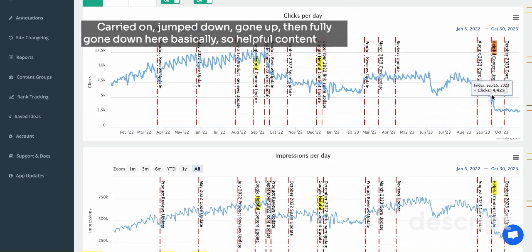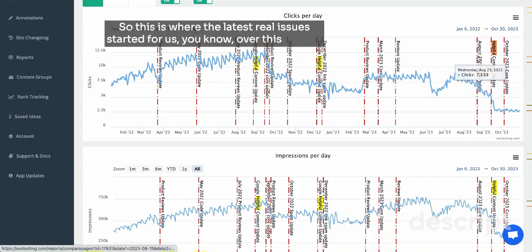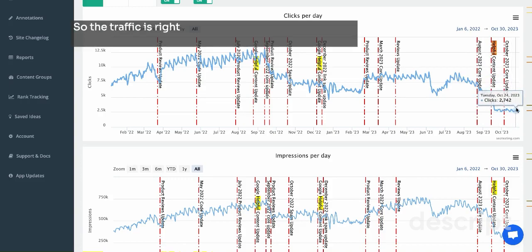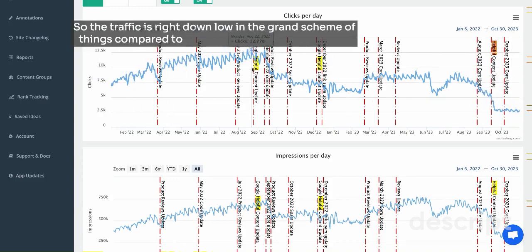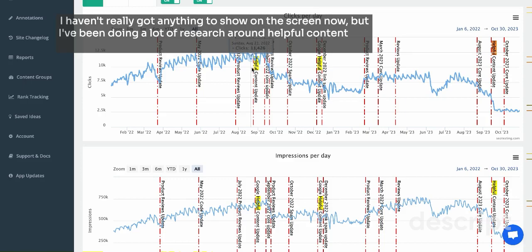So helpful content here. This is where the latest real issue started for us, over this period. The traffic is right down low in the grand scheme of things compared to where we have been previously. I haven't really got anything to show on the screen now, but I've been doing a lot of research around helpful content, and I just wanted to give you some of my updates towards this.